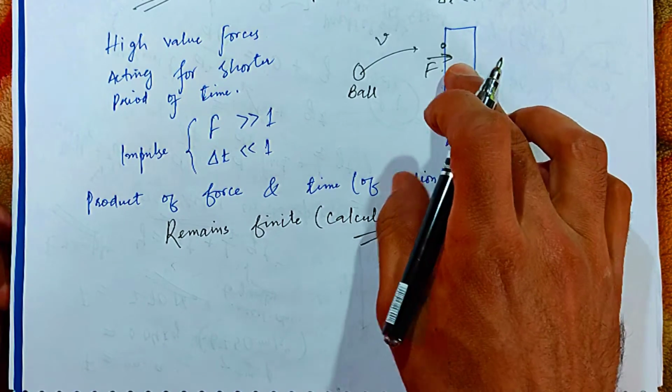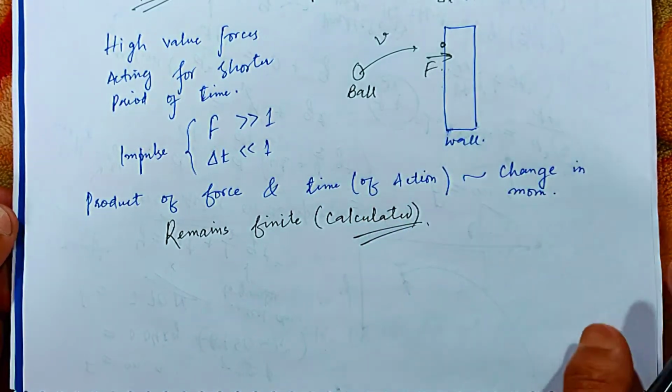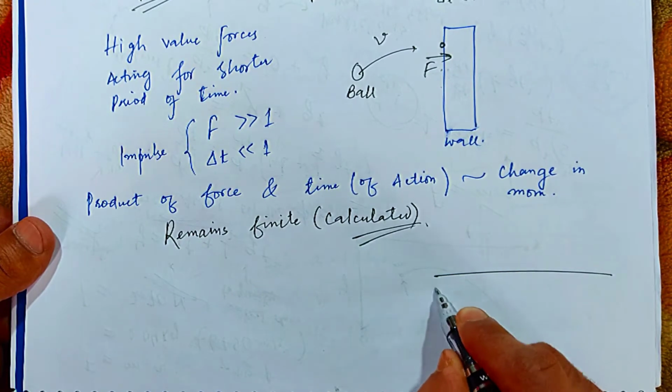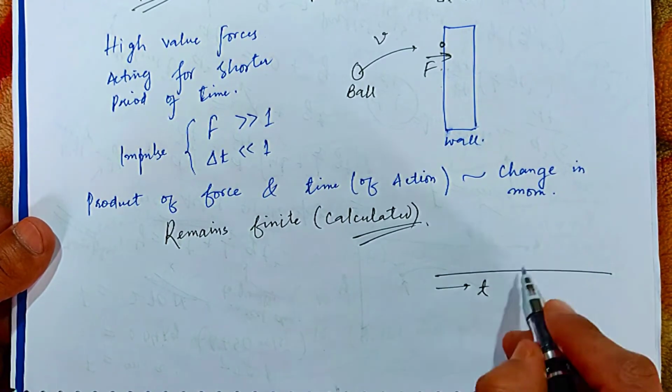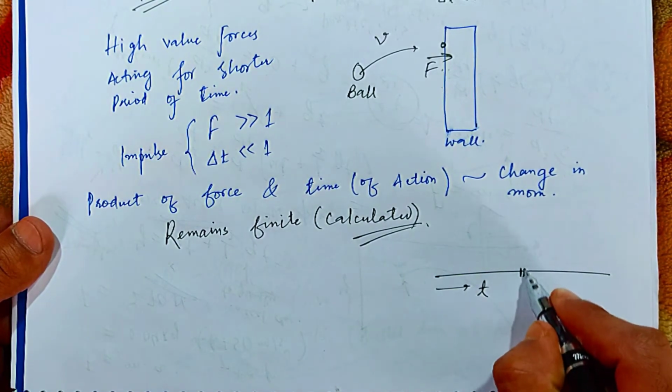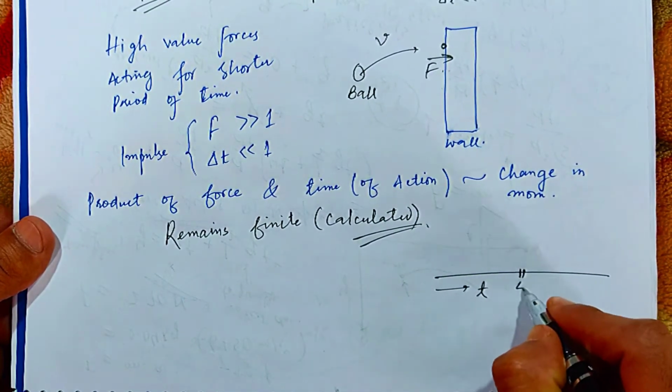But the force is very much huge. Suppose with respect to time, this is the time axis, a force is generated at some particular instant of time, for this period delta t.